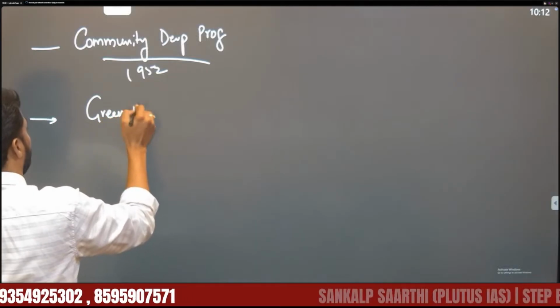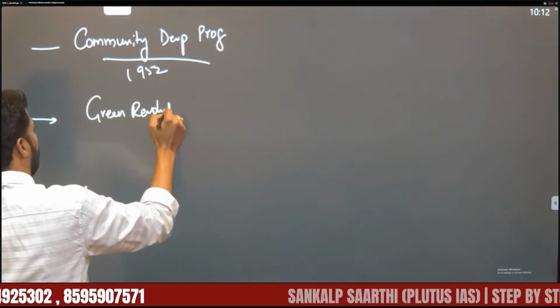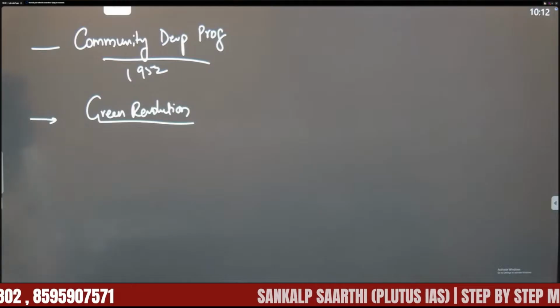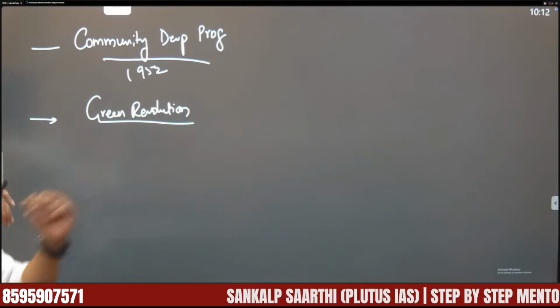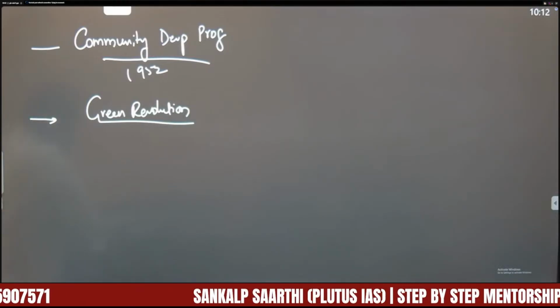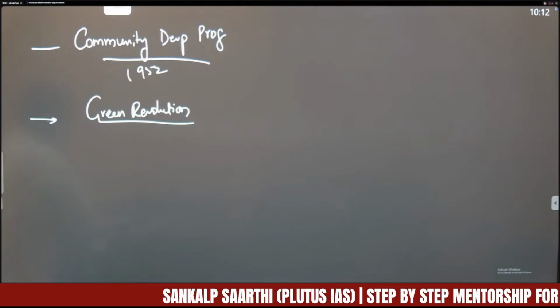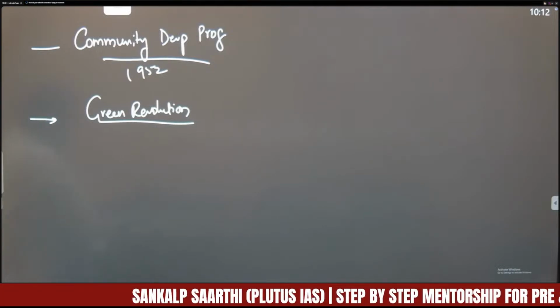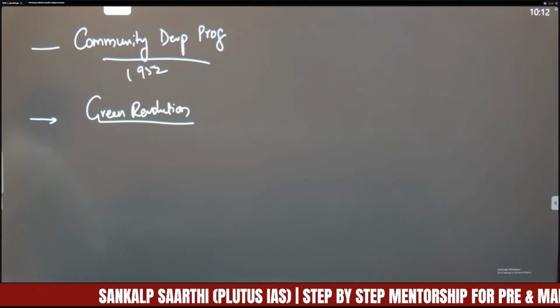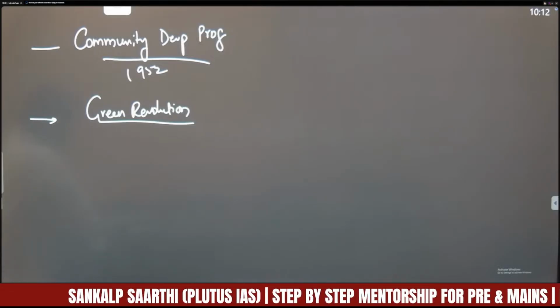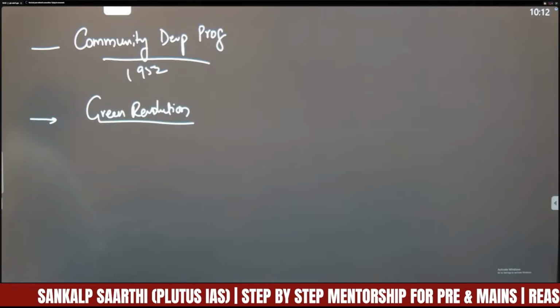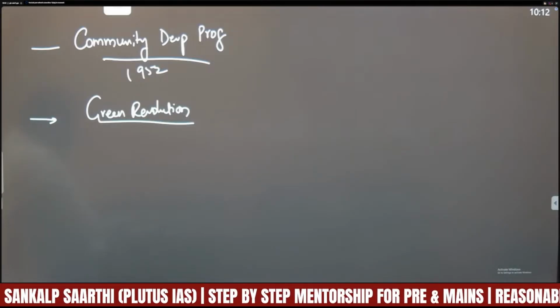Another is the Green Revolution, which was adopted in the 1960s by introducing high yielding variety seeds, development of irrigation, extending loans and credit facilities to the farmers, and mechanization of agriculture. It helped in removing regional imbalances in agriculture in India.